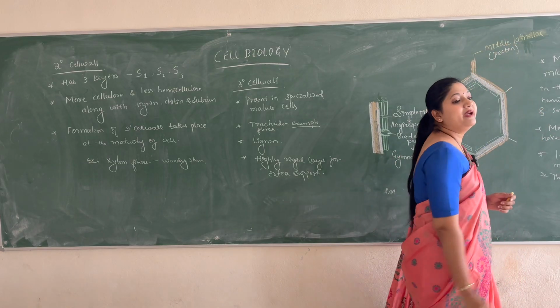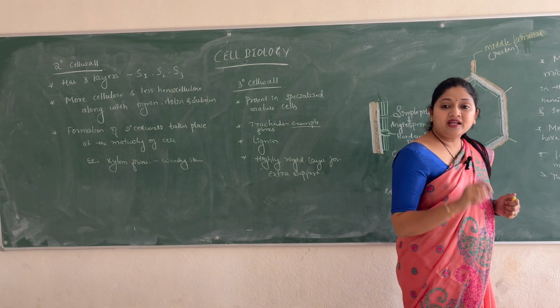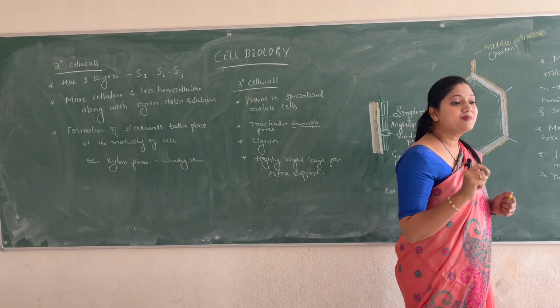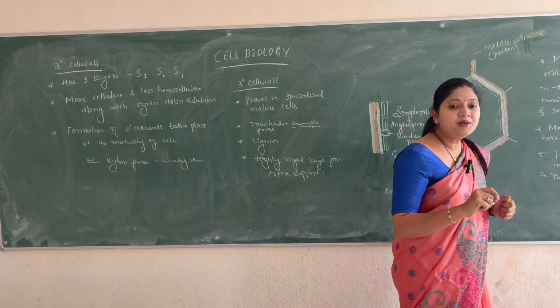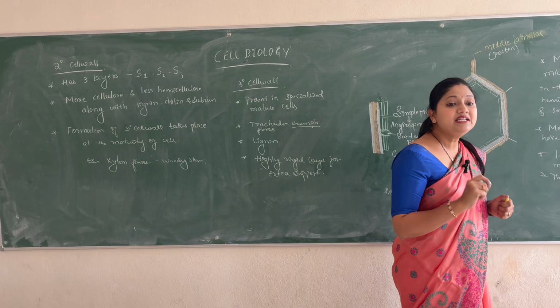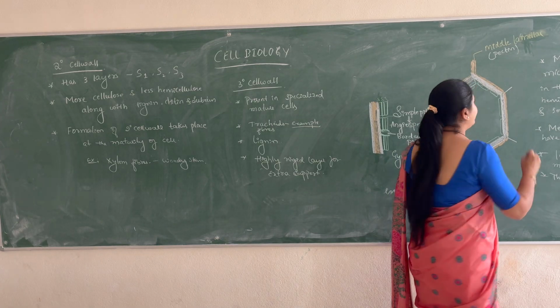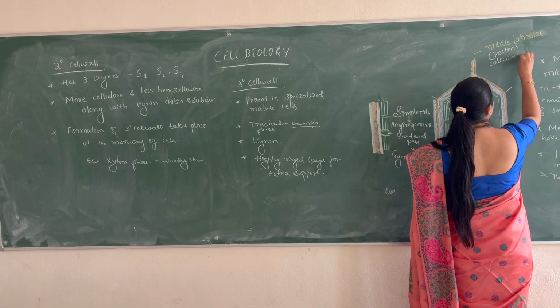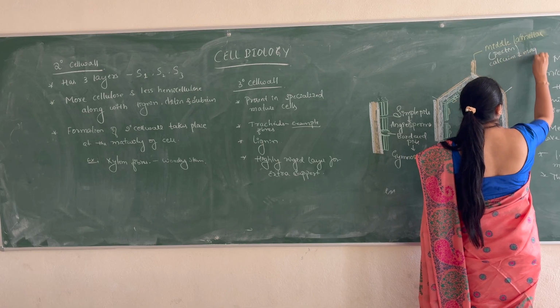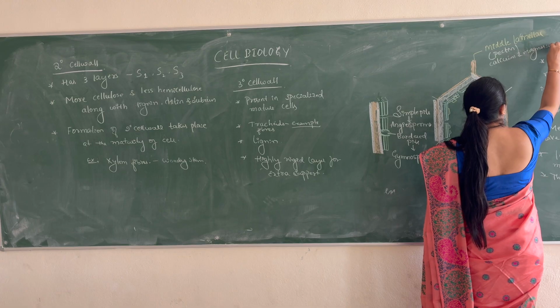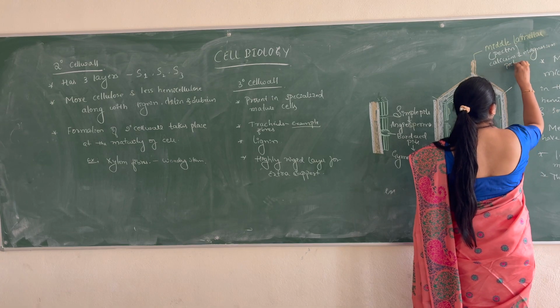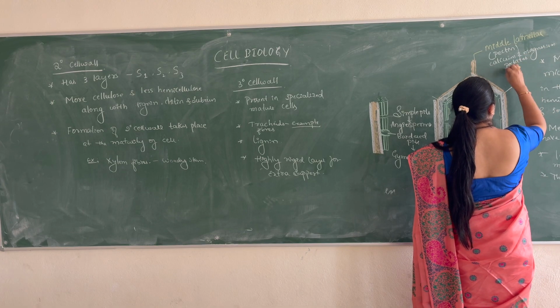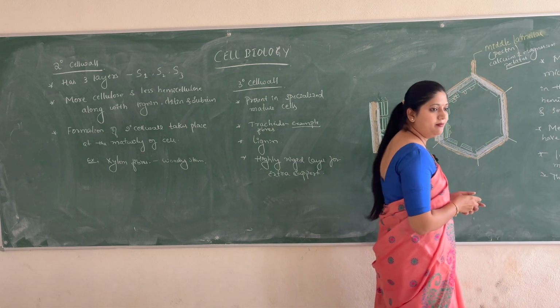In what form is the pectin present? Pectin is present in the form of calcium pectate and magnesium pectate. Calcium and magnesium pectates.